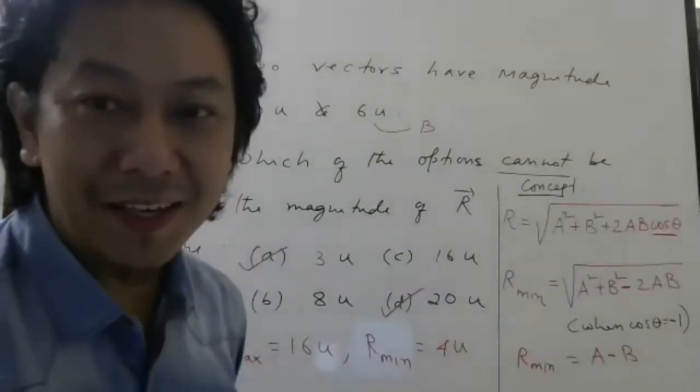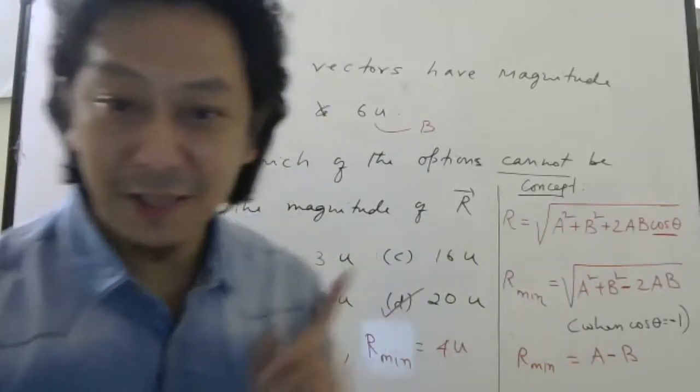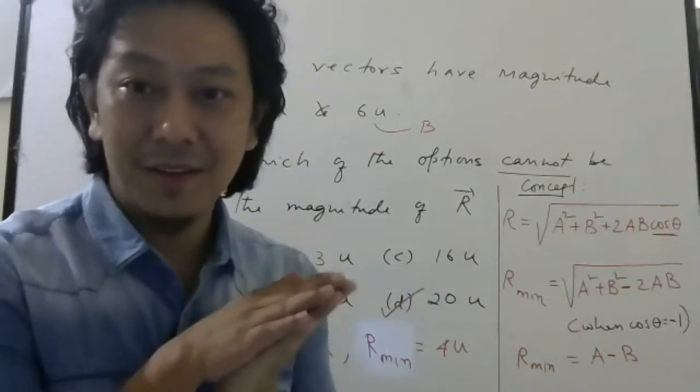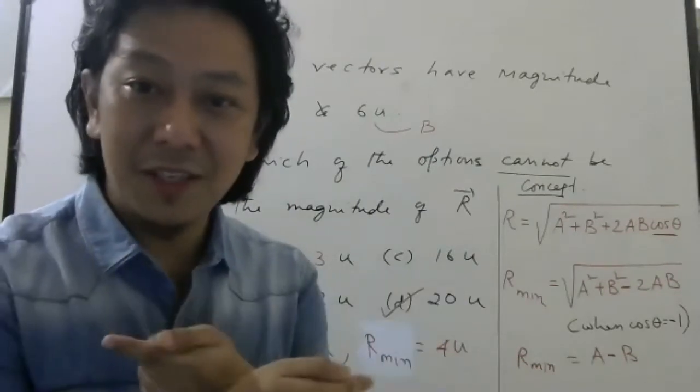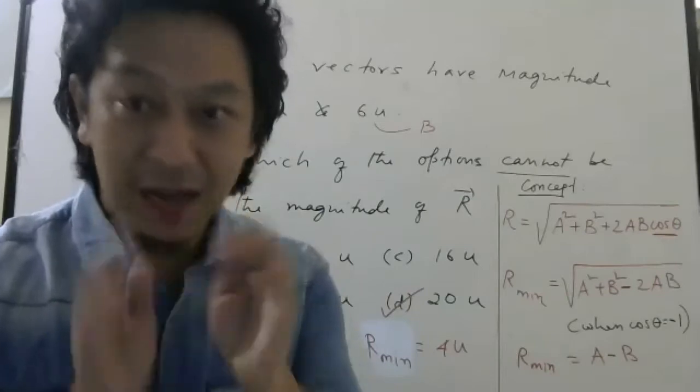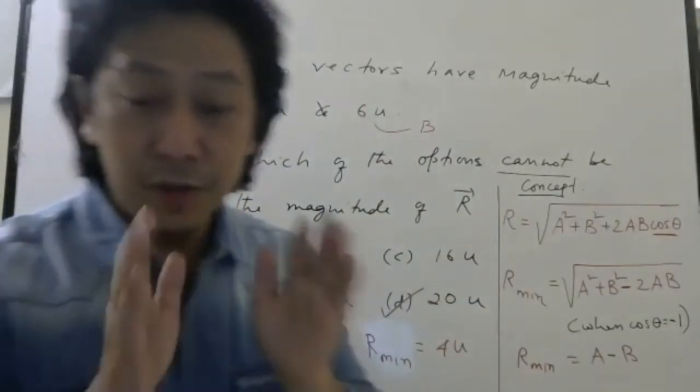This is the reason why I did not tell you, if you remember, I found the a plus b, a minus b formula that day also. If they are in the same direction, the resultant will be a plus b. Opposite direction, a minus b. But I did not tell you it is maximum and minimum because I wanted to ask you this question. So this is the difference, students.